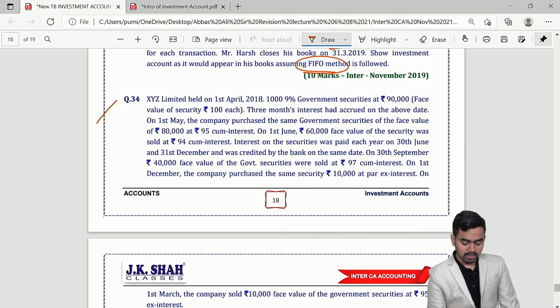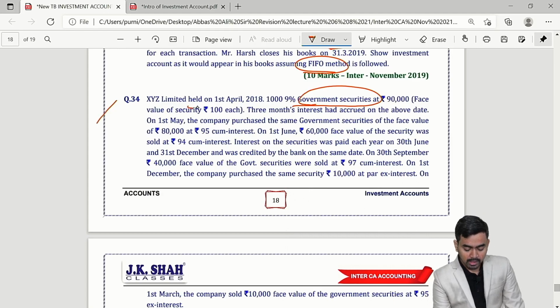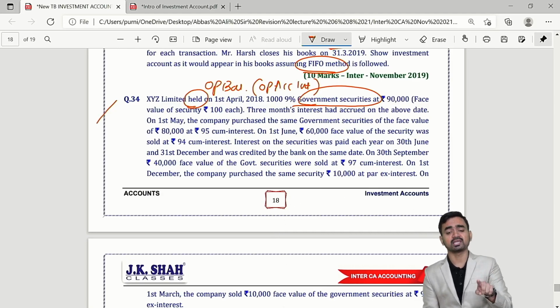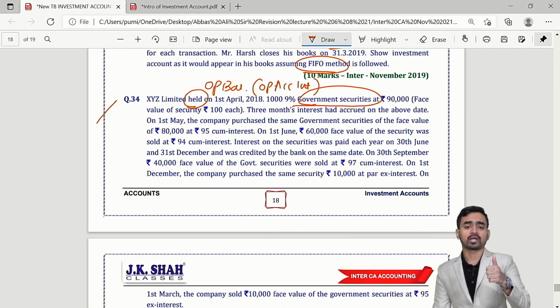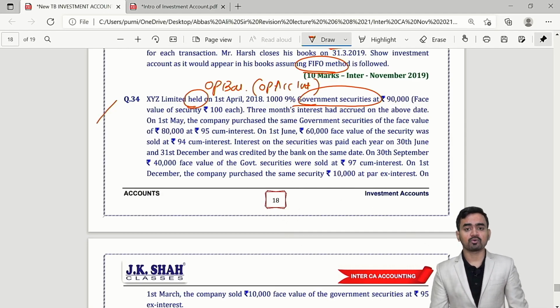Question number 34, government securities, that is fixed income bearing security. Held means some opening debentures are there, so take care for opening accrued interest. Whenever in fixed income bearing security you write the opening balance and the closing balance, take care for opening accrued interest and closing accrued interest.